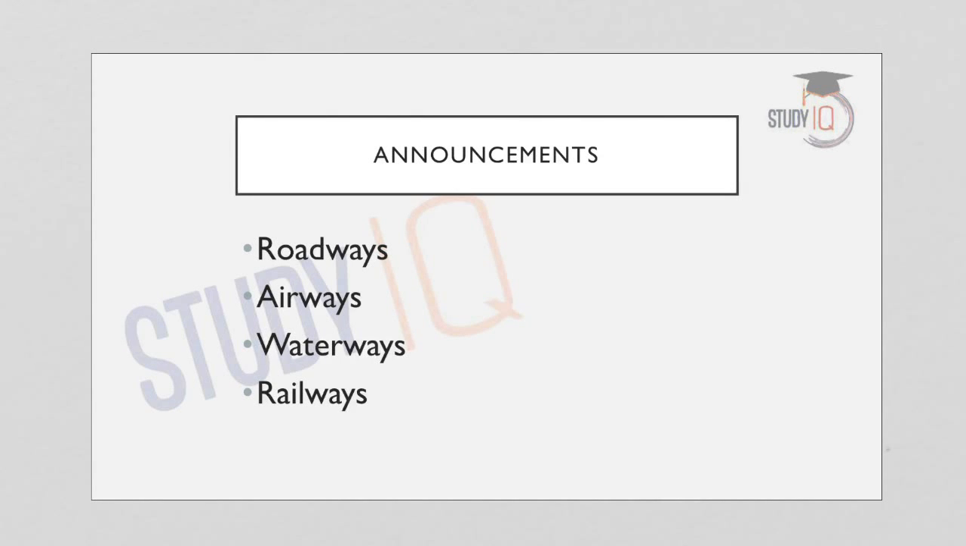So we can divide the infrastructure broadly into roadways, airways, waterways and railways. So here we are talking about the physical infrastructure, not the social infrastructure. So we can divide it into roadway, airway, waterway and railway. Now first coming to the roadways.